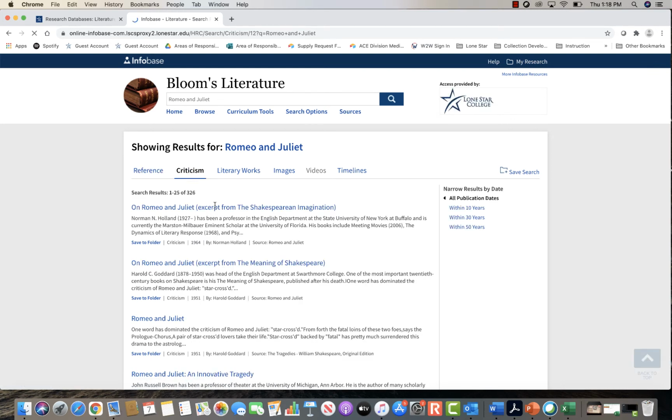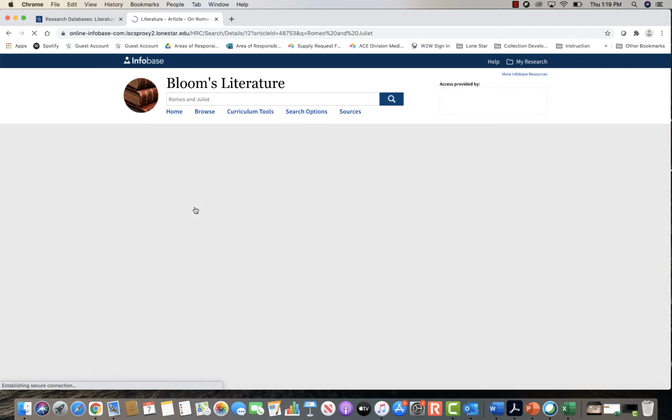So these are the articles you could actually use to count as one of your sources. The reference resource tab is more like dictionaries and encyclopedia articles. Those are not considered scholarly, but the literary criticism articles you should be able to use. So from here you can click on an article that stands out to you or that you want to look further into.